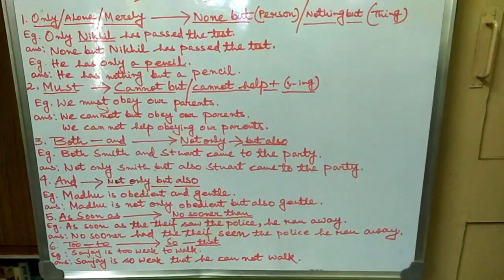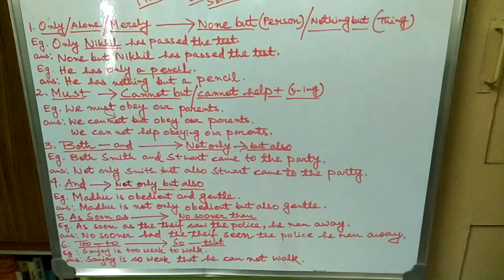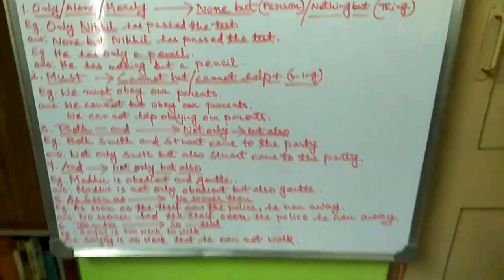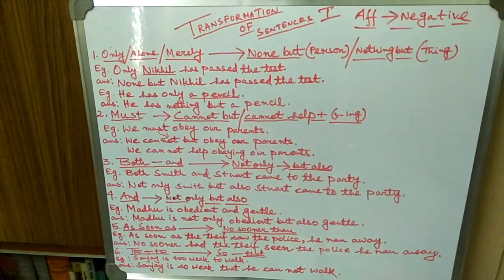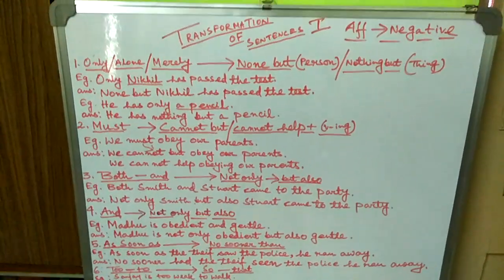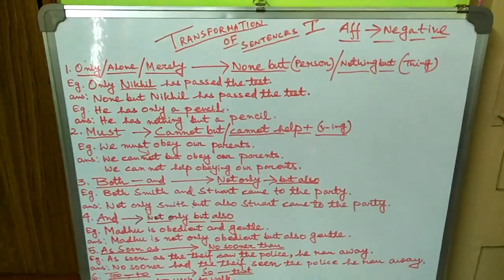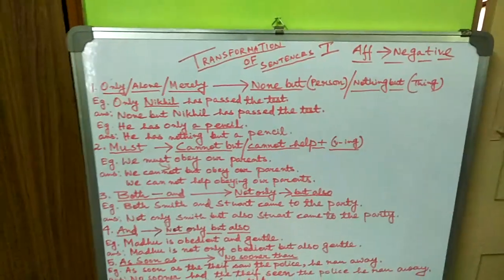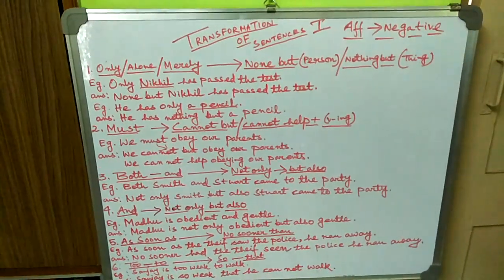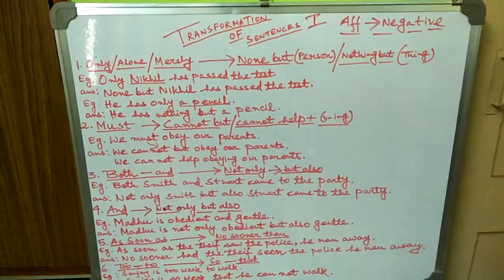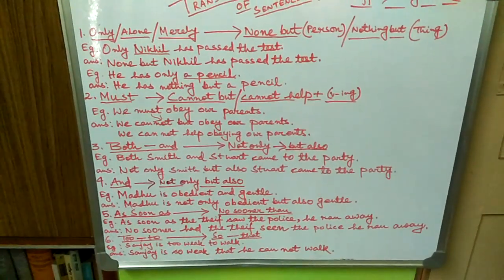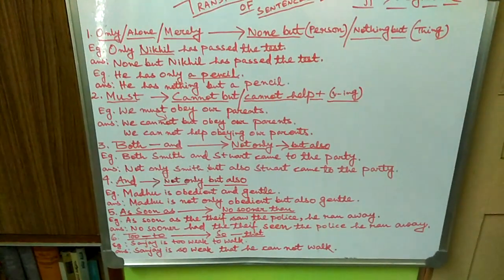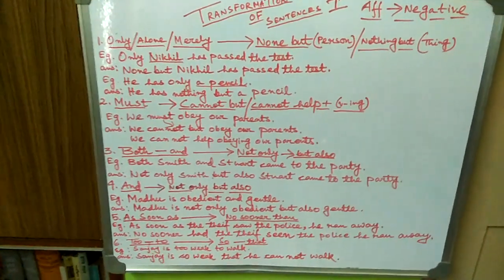Then with a certain amount of practice, with repetition, I think you can remember all these things. And if you apply the formulas, I don't think transformation of sentences will be difficult for you. You have to understand which words have been changed and which other changes are taking place in the sentence.